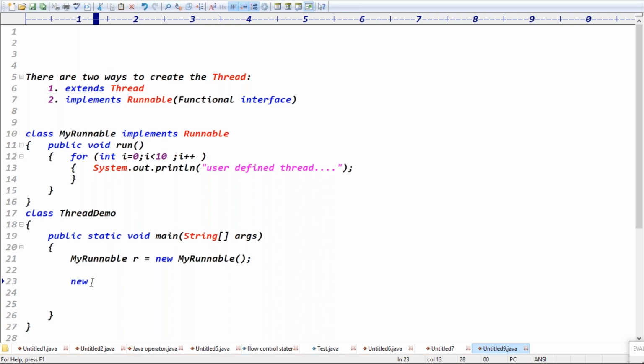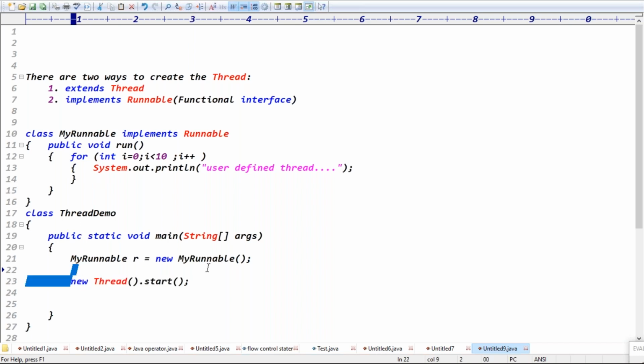So generally, can I call new Thread().start() directly like this? Yes, creating an object for Thread, I'm creating just the object and calling the dot start method, right? Exactly. When you call the start method, what will it do? It will register the thread, and it calls the run method, right? Here in this example, which thread do you have to register and which run method do we want to execute?